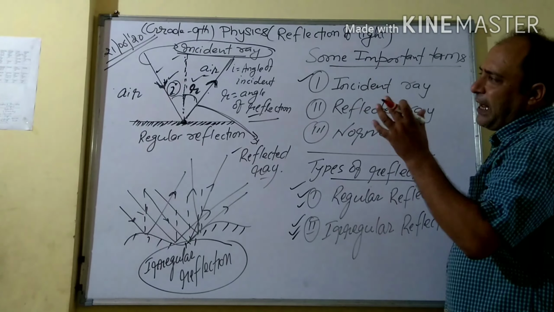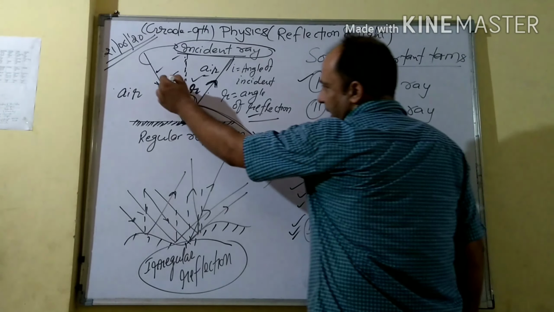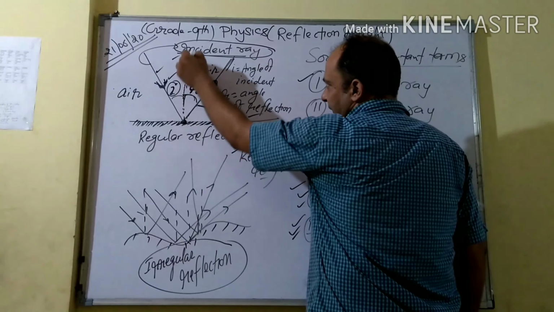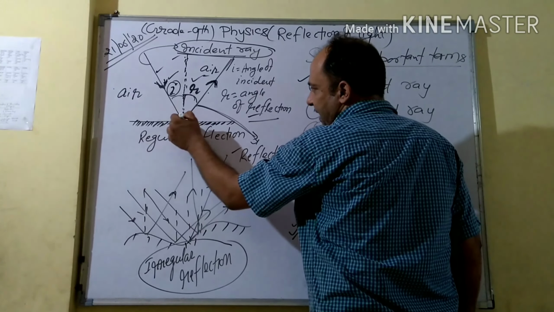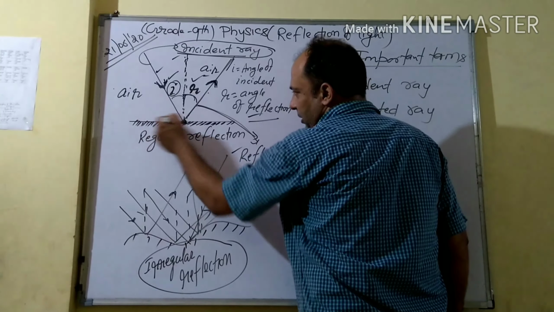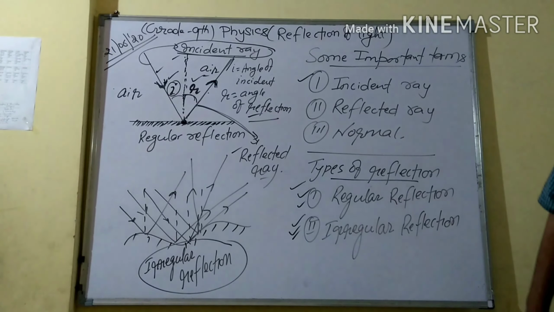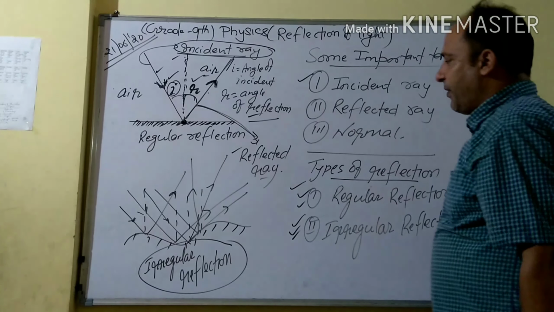Simply, on the basis of the diagram you can make the law. The incident ray, reflected ray and normal all lie at the point of incidence on the reflecting surface. That is called the first law of reflection.